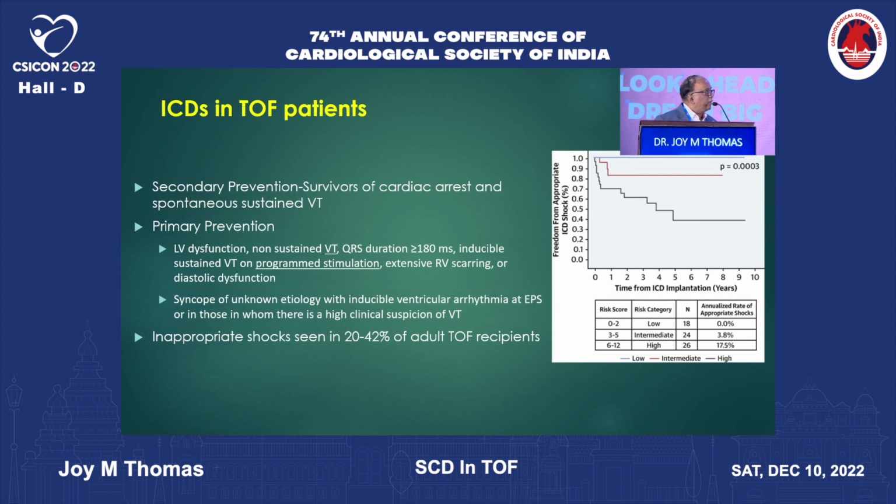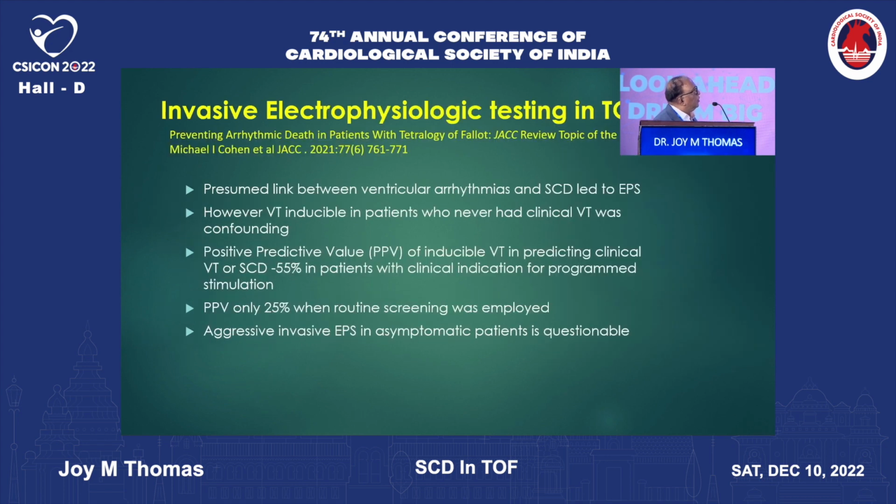Remember, inappropriate shocks are seen in 20 to 42% of adult patients of tetralogy who have received an ICD. So let's not run in and put in an ICD in every patient. Make sure this patient is at risk and will benefit from the ICD before it is given.